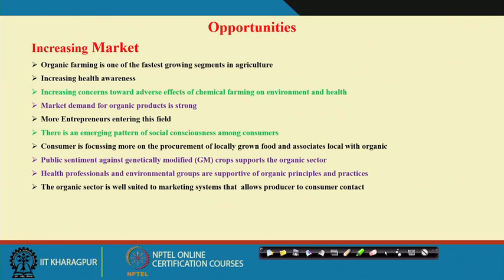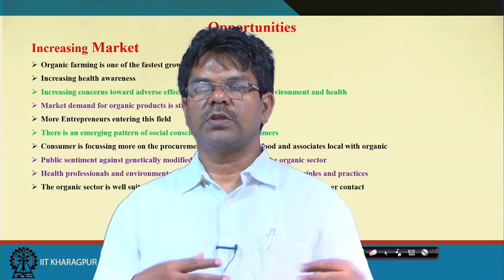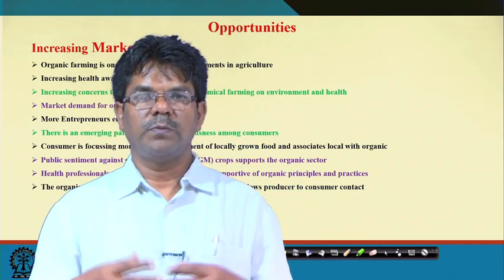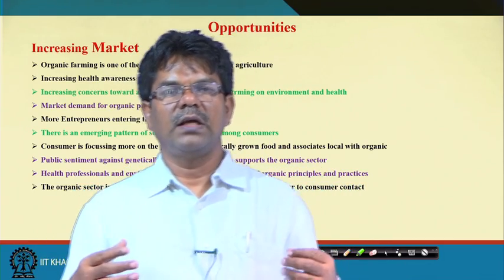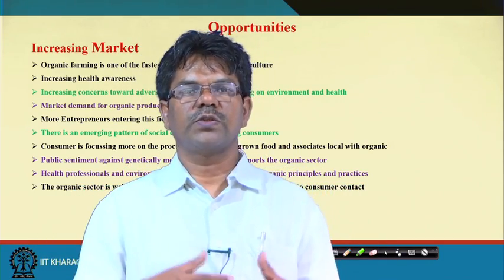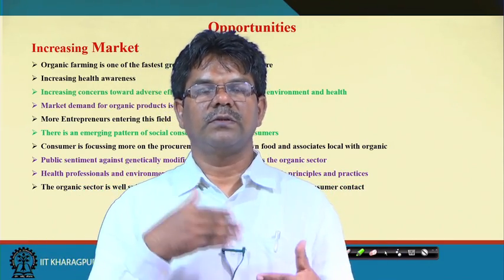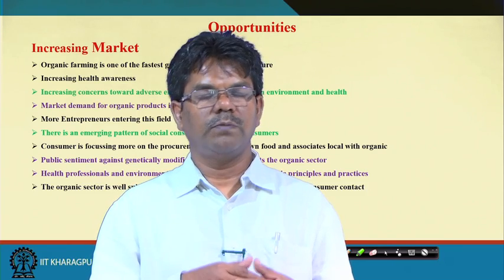So, health professionals and environmental groups are in support of organic principles and practices, and the organic sector is well suited to a marketing system that allows direct producer to consumer contact. So, that is what we say, you go for organic farming. Producer and consumer contact, and many aspects have been discussed as to why there is a market. There is a market because GM foods are not allowed.